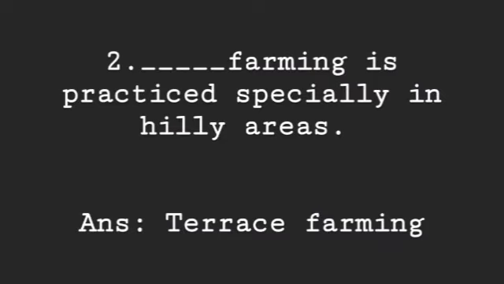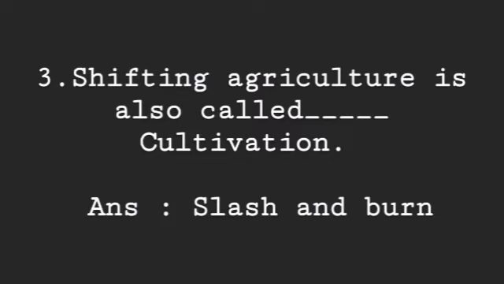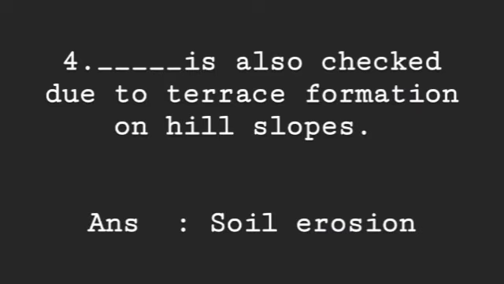Answer. Terrace farming. Third question. Shifting agriculture is also called dash cultivation. Answer. Slash and burn. Fourth question. Dash is also checked due to terrace farming on hill slopes. Answer. Soil erosion.